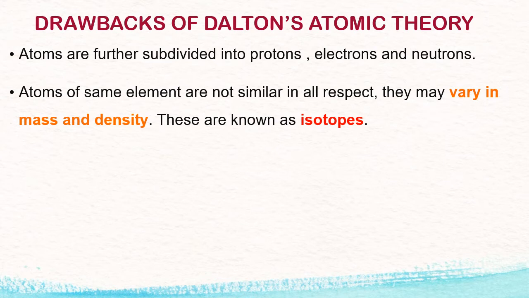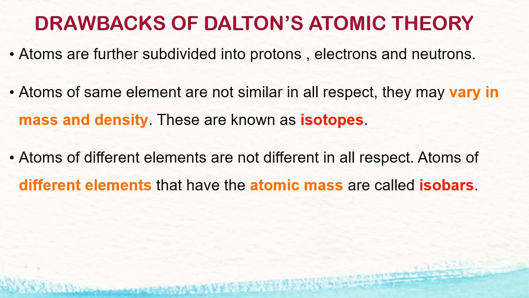For example, carbon has two isotopes, carbon 12 and carbon 14. Atomic numbers of these two are the same, but their masses are different. Carbon 14 is slightly heavier than carbon 12. In the same way, this holds good for all the isotopes of elements.